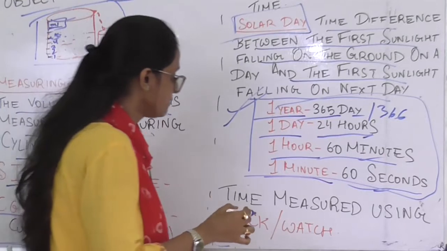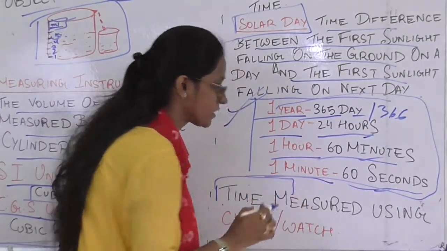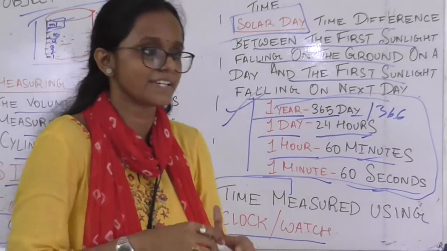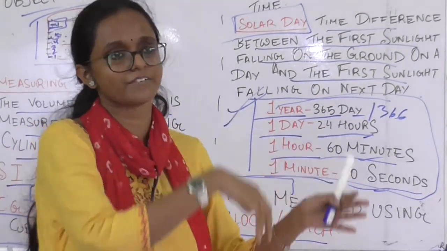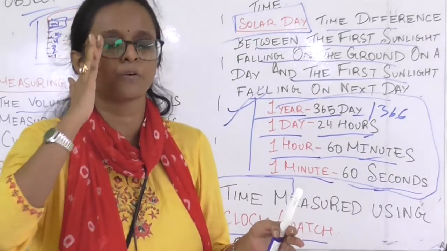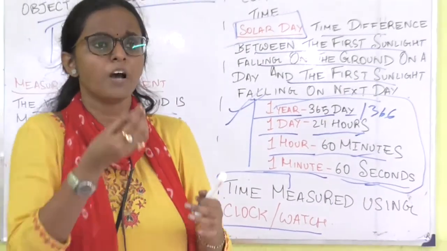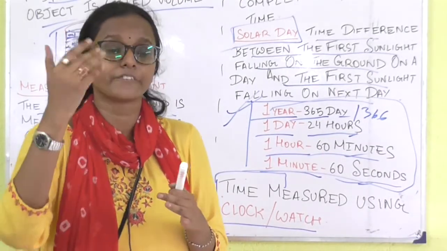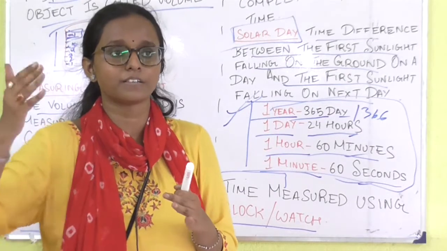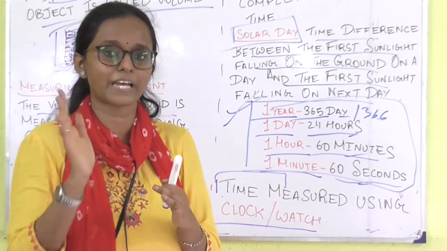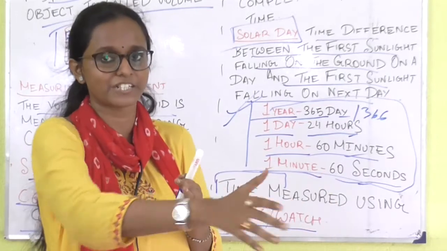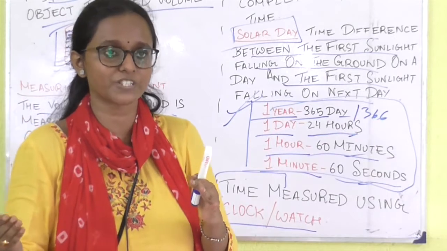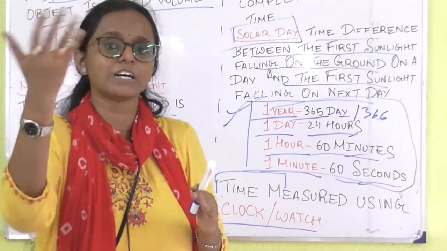Clear? Now, how is time being measured? What is the instrument for measuring time? Of course, the clock or the watch. See, there are some differences between a general watch and other watches. Nowadays we are using different kinds of watches. Some watches contain artificial intelligence as well, and we use the stopwatch in the case of athletes. How much time they have taken to reach a destination is calculated by the stopwatch. So there are variations in watches in order to measure time.